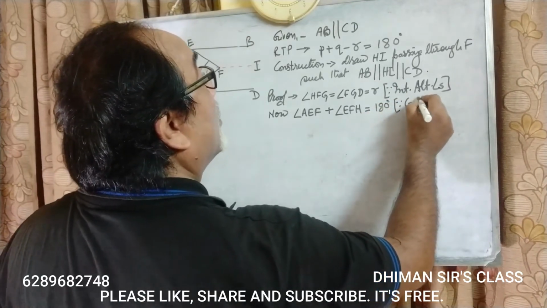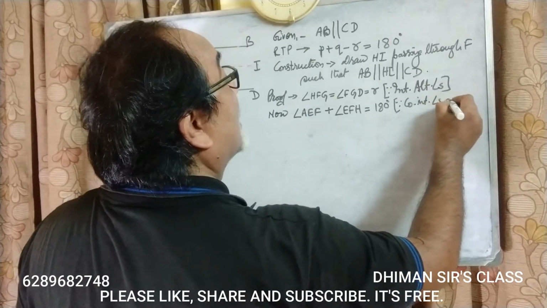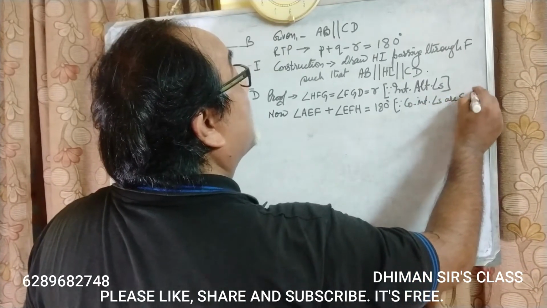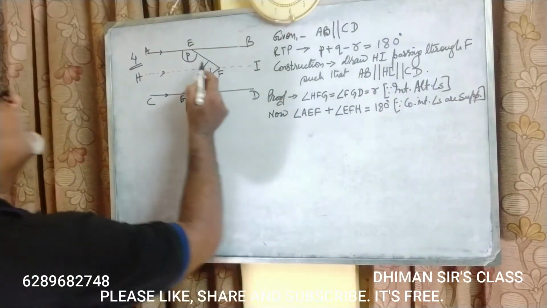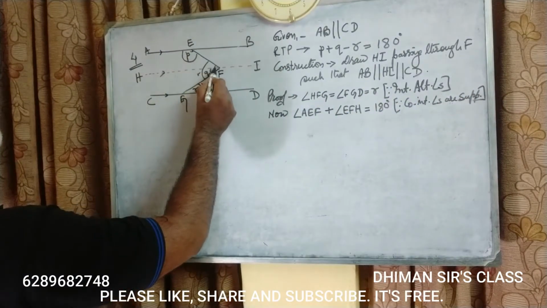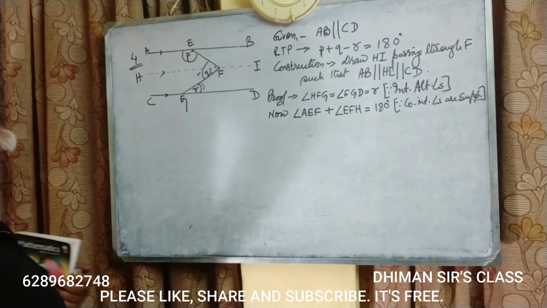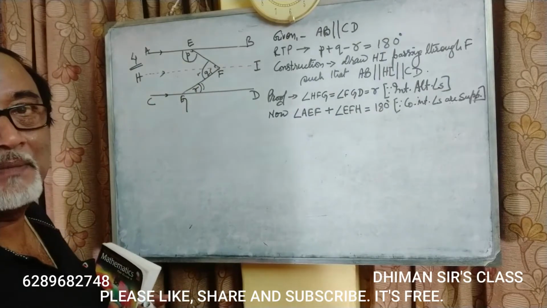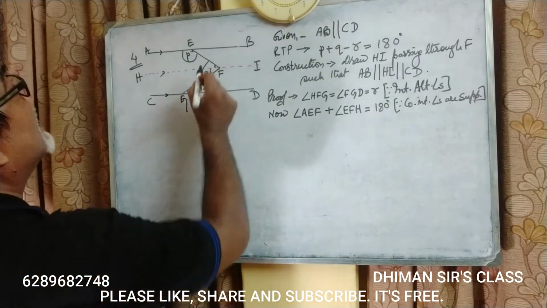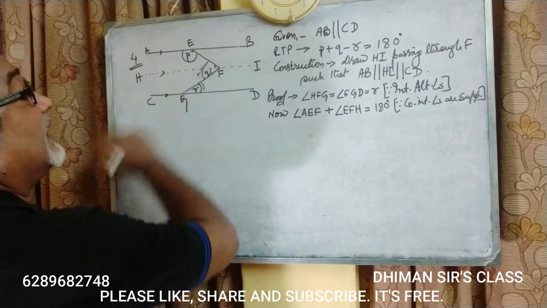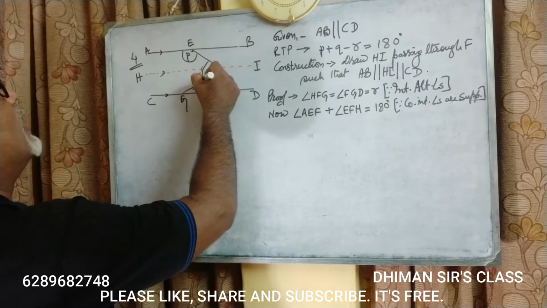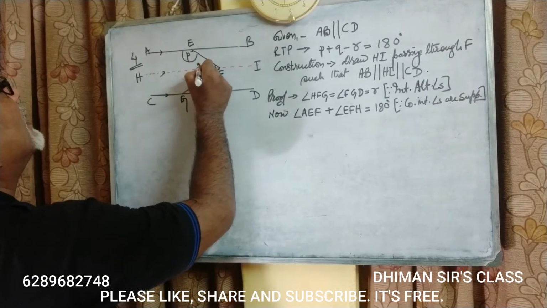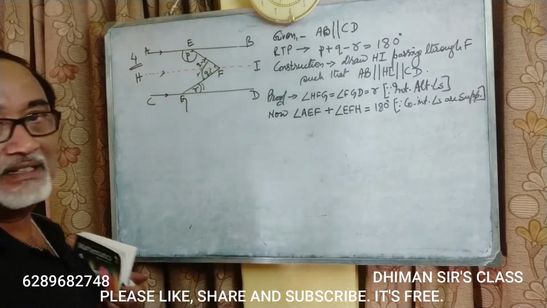Since co-interior angles are supplementary, that means this angle plus this angle will be equal to 180 degree, and this part is, as I told, 100 minus 40 is 60. So total was Q, isn't it? Total was Q. Out of this we have got this R. So how much will this be? Q minus R, isn't it?